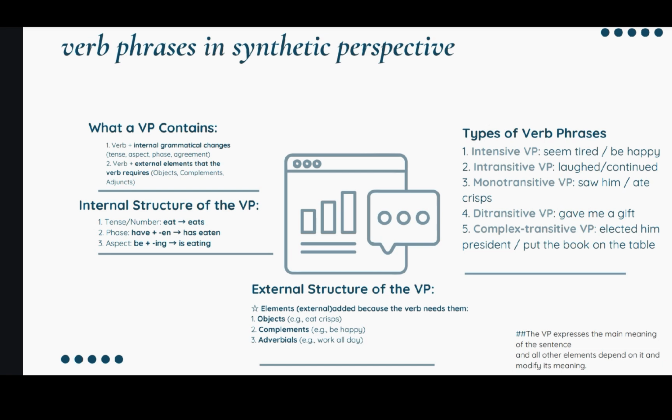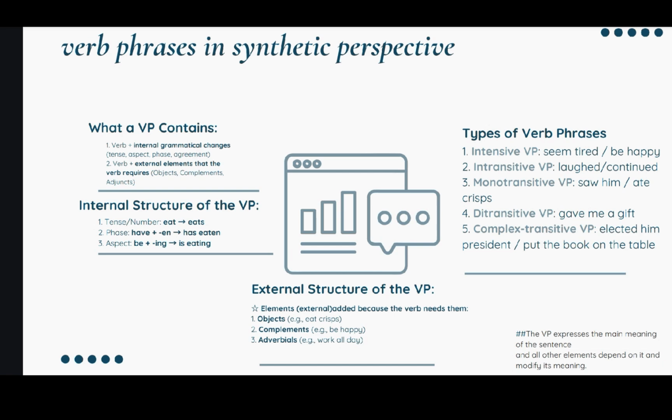There are so many that divide by syntactic perspective. Here we can see what a verb phrase contains based on syntactic perspective. For the first, we know that a verb phrase contains internal grammatical chains. We can define them as tense, aspect, past, and agreement. And for the second, verb plus external elements that the verb requires, like object, complement, and adjunct.